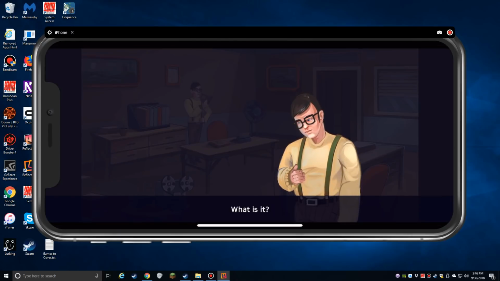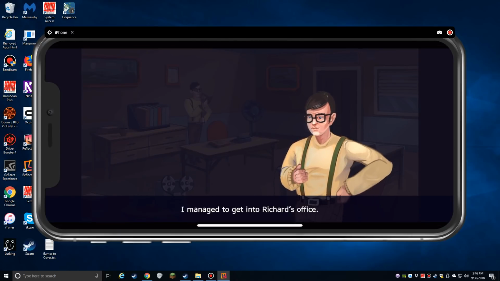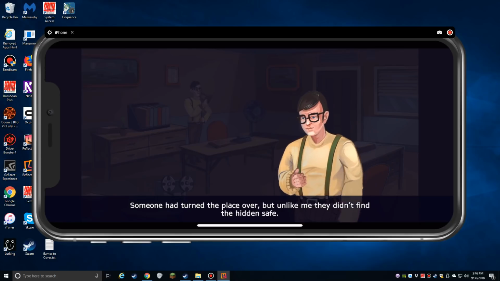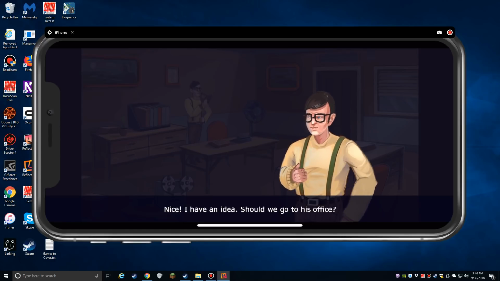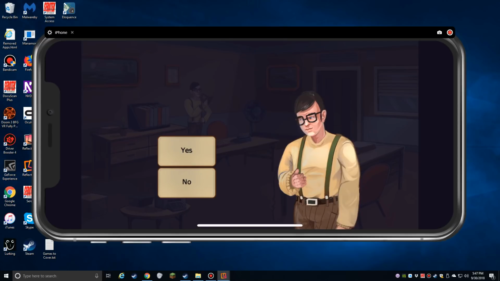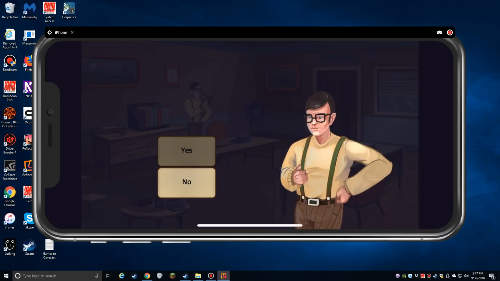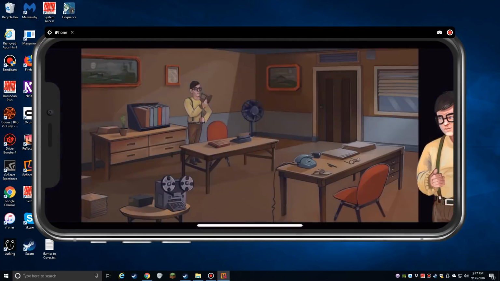Carl! What is it? I managed to get into Richard's office. Someone had turned the place over, but unlike me, they didn't find the hidden safe. We have to open it. Nice! I have an idea. Should we go to his office? Yes, and you're going to grab your little audio thingy down there, I'm sure, too. Yes. Yeah, let's go.